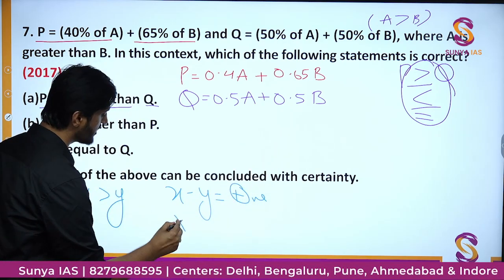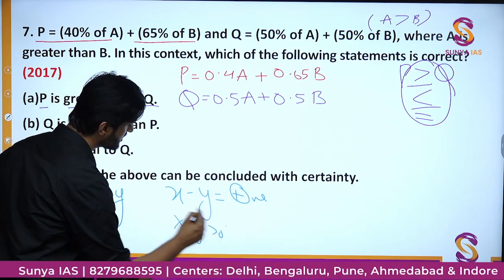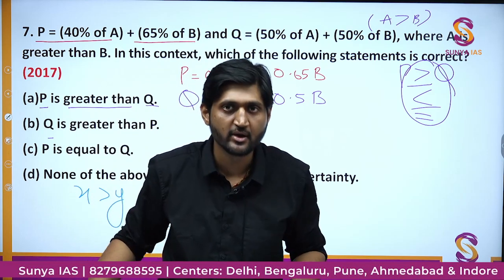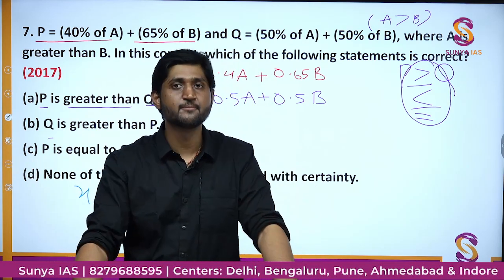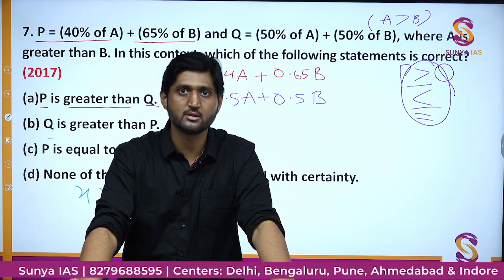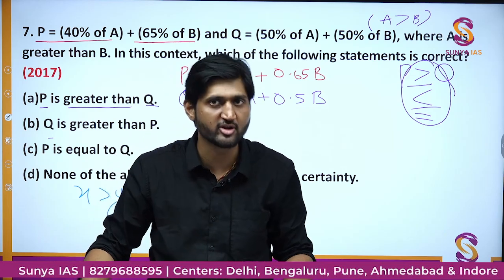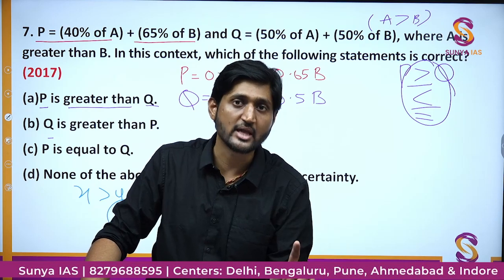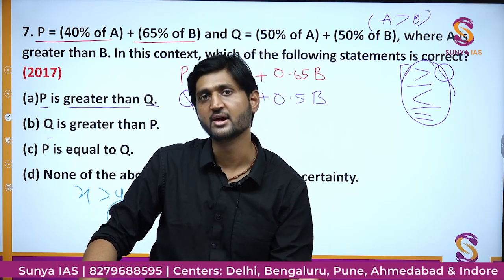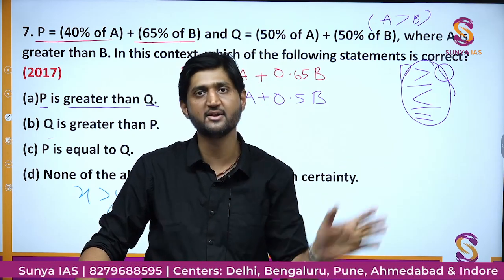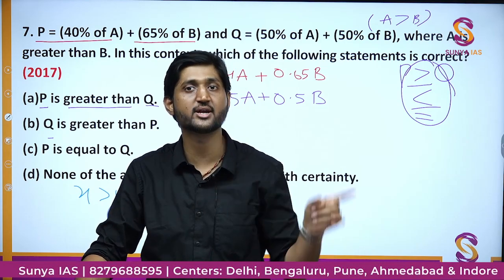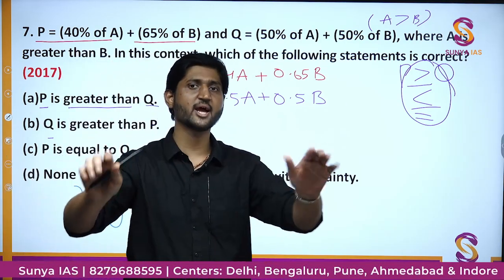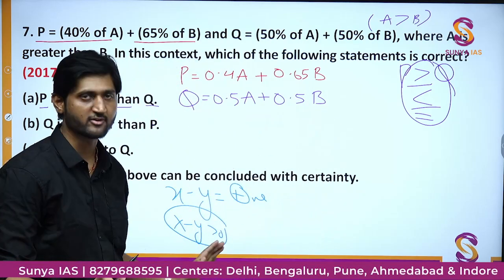So X minus Y will be greater than 0 if X is greater than Y. If you take 5 and a greater number, 7, then 7 minus 5 is 2, a positive number, so 7 is greater than 5. On the contrary, you take 5 and a smaller number, let's say 3. If you subtract 3 minus 5, you will get minus 2, a negative number, which means 3 is actually smaller than 5. That is the basic idea we are going to pursue in this part of the question.